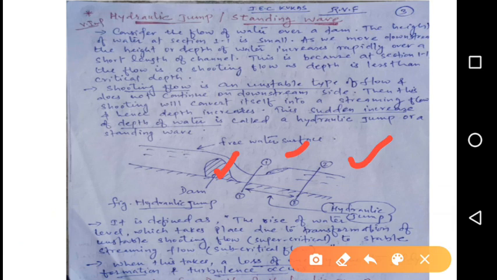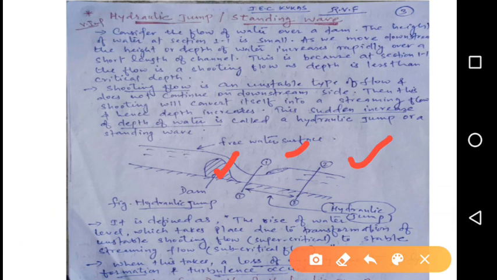Shooting flow means unstable type of flow. At section 1 we are getting the supercritical flow, that is unstable, and in section 2 we are getting the subcritical flow, that is stable one. Okay, so shooting flow is unstable and doesn't continue on downstream. Then this shooting will convert itself into a streaming flow where the depth is increasing at section 2.